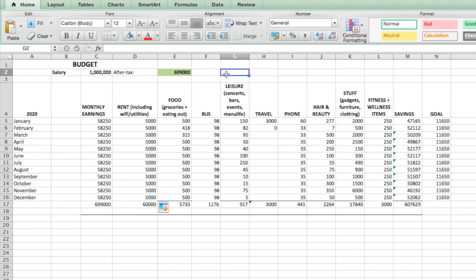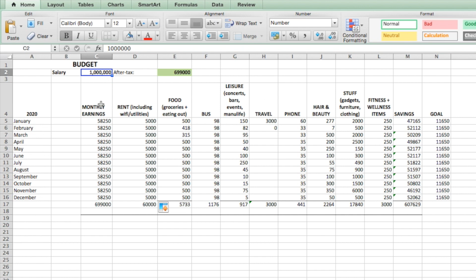Keep in mind, this is just an example. There is no one way to do this. I'm not a financial advisor by any means. So this is my beautiful Excel spreadsheet. All of these numbers are purely fictional, as you can see, with my $1 million salary.